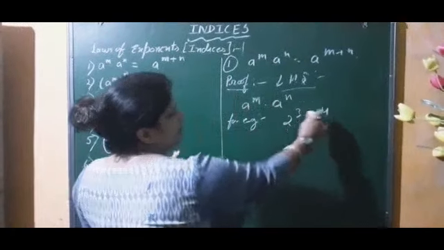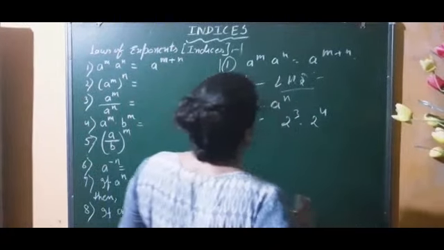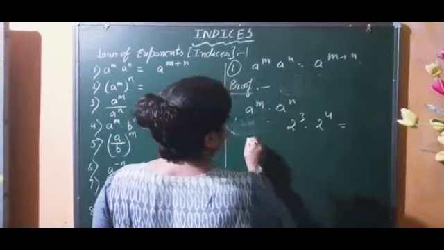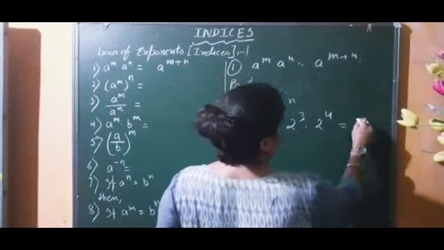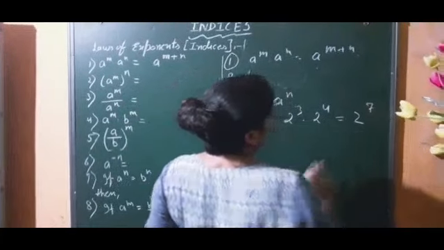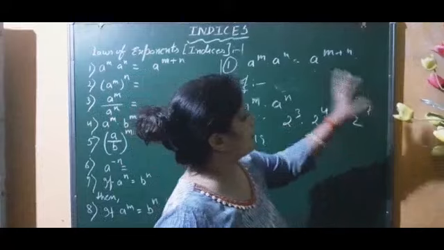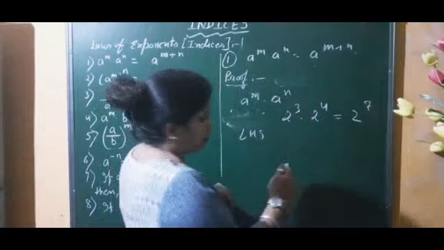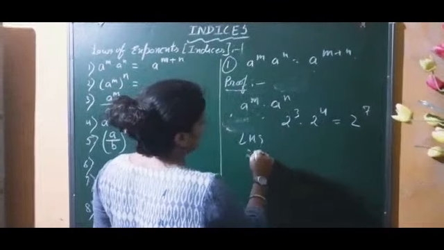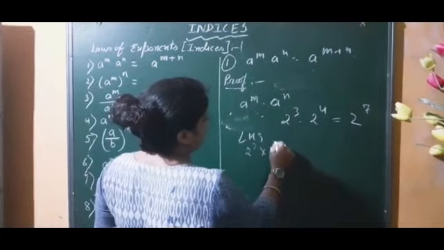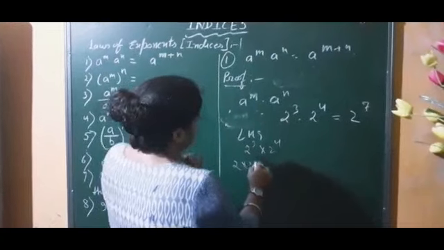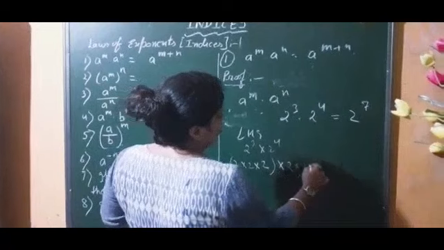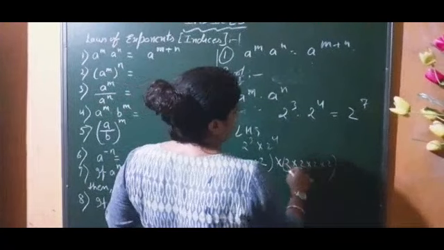Means bases are same, powers are different, and we need to prove that this is equal to 2 to the power 7, because 3 plus 4 is 7, LHS and RHS. So here we are writing LHS, so LHS is 2 to the power 3 into 2 to the power 4, so it is 2 into 2 into 2, 3 times, into 2 into 2 into 2 into 2, 4 times.